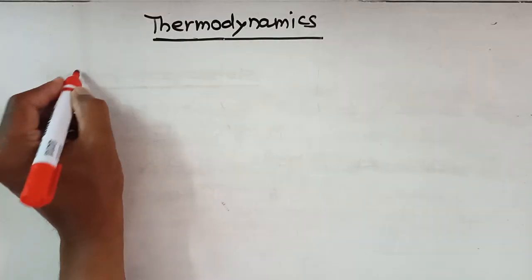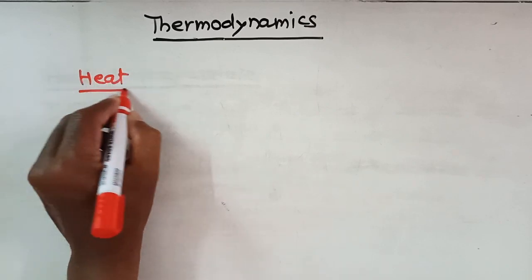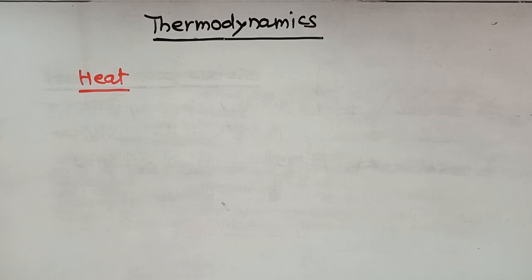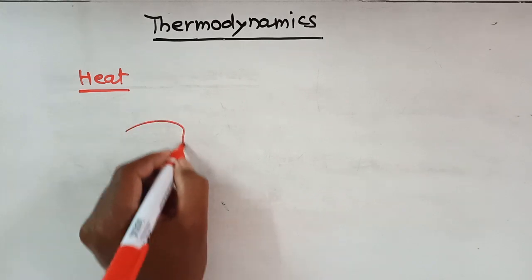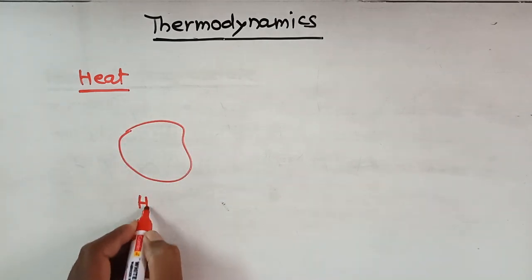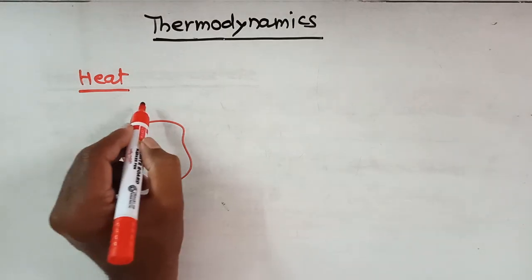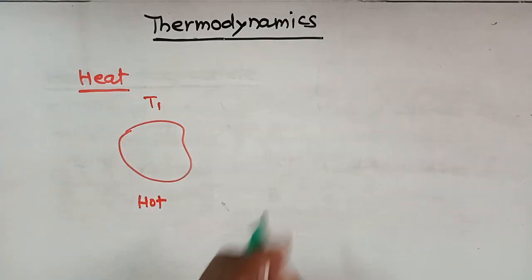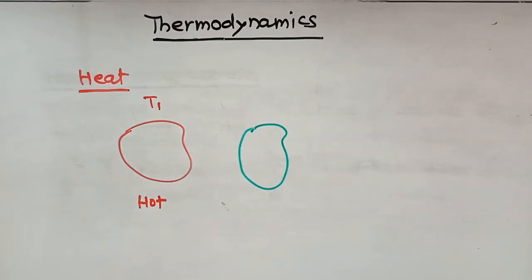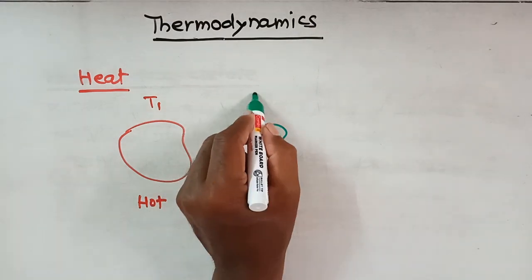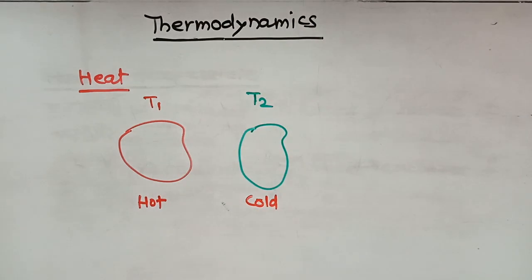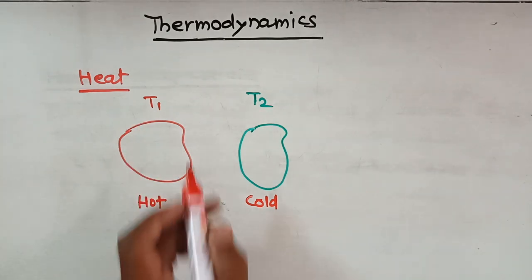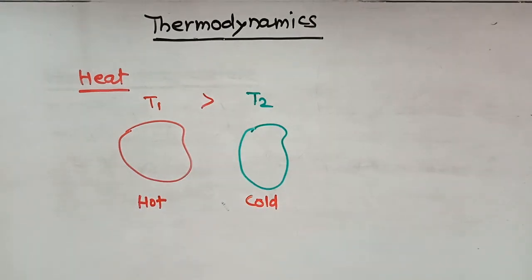Now let us see what is heat. What do you say heat is? Suppose we are having two bodies. Suppose this is a body. We say that this is a hot body, which is at temperature T1, and we are having another body. This is a cold body. Its temperature is T2. T1 is the temperature of the hot body and T2 is the temperature of the cold body.